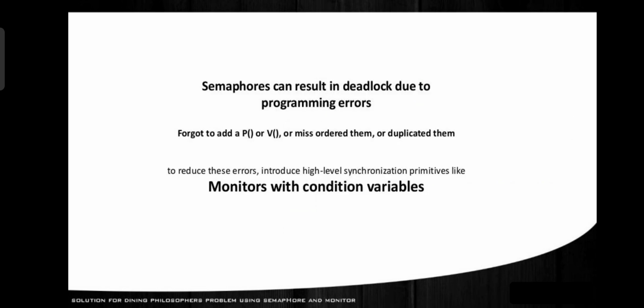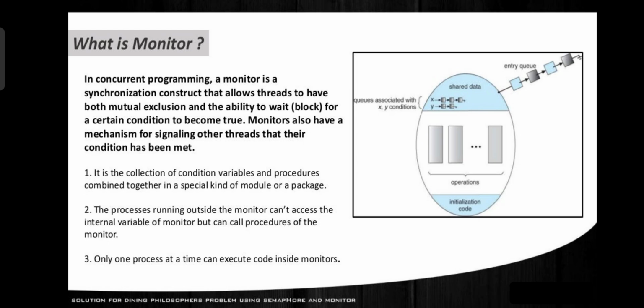Now, semaphores can result in deadlock due to programming errors: forgetting to add P or V, misordering them, or duplicating them. To reduce these errors, introduce high-level synchronization primitives like monitors with condition variables. Now, what is a monitor? In concurrent programming, a monitor is a synchronization construct that allows threads to have both mutual exclusion and the ability to wait for a certain condition to become true. Monitors also have a mechanism for signaling other threads that their condition has been met.